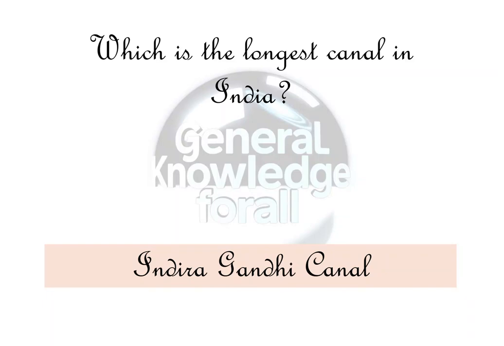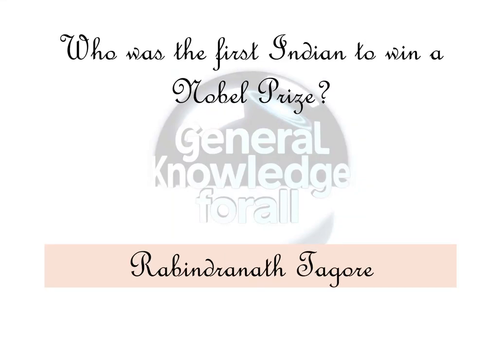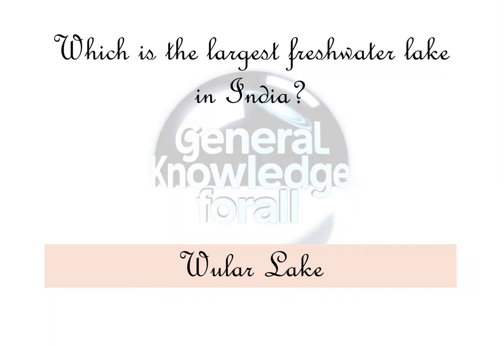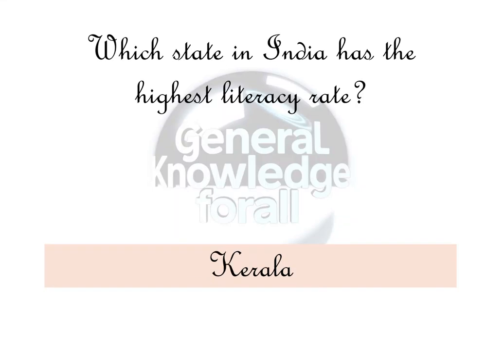Indira Gandhi Canal. Which bird is known as the symbol of peace? Dove. Who was the first Indian to win a Nobel Prize? Rabindranath Tagore. Which is the largest freshwater lake in India? Wular Lake. What is the study of birds called? Ornithology. Which state in India has the highest literacy rate? Kerala. Which mineral is commonly used in making pencils?